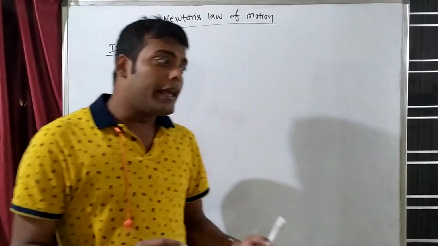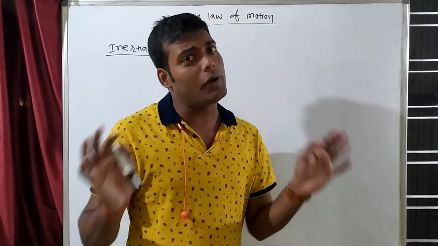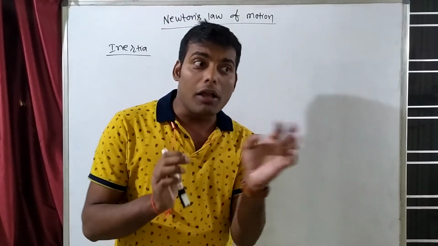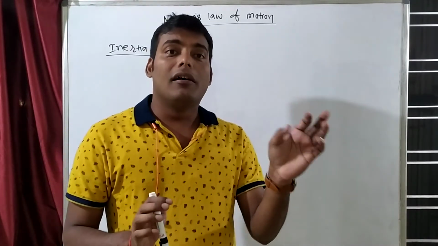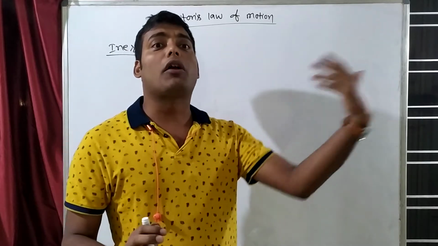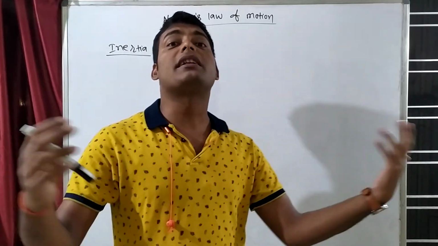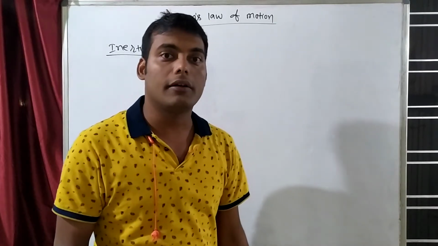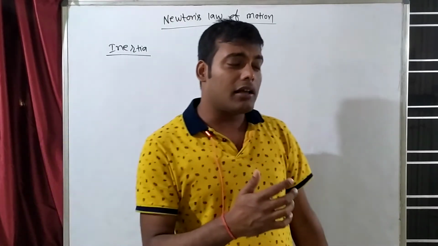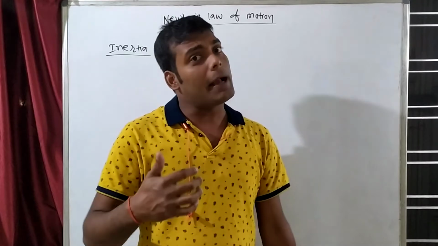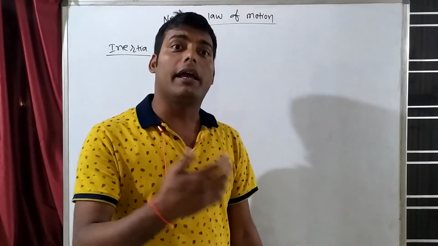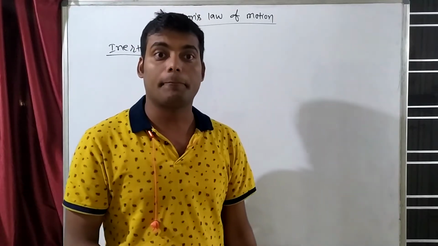Similarly, if you are sleeping, you want to sleep some more time. But if you are on a tour, you want to visit many more places. That means when you are in motion, you want to be in motion. So this is a rule of physics: if you are at rest, you want to stay at rest, and if you are in motion, you want to stay in motion, right?